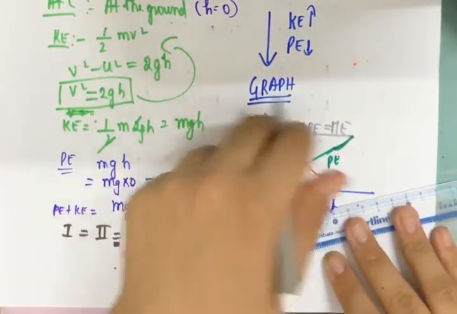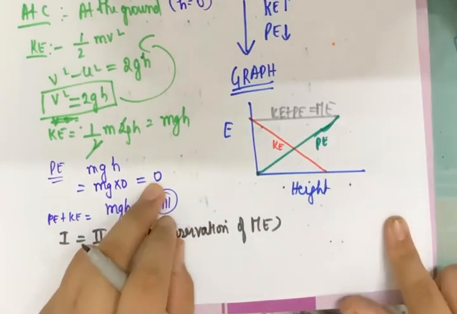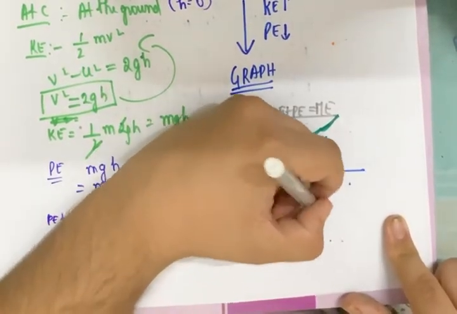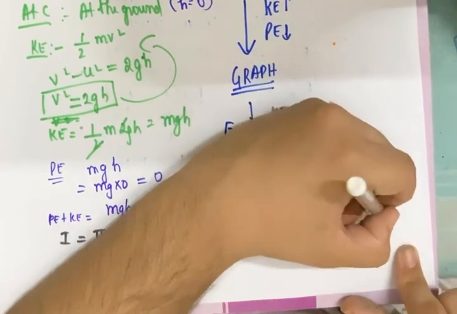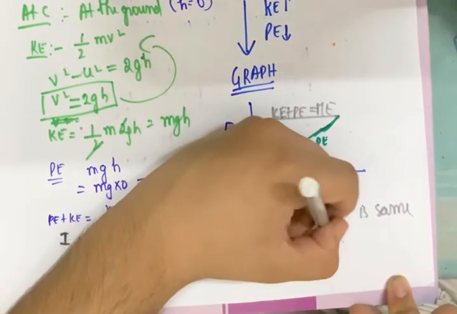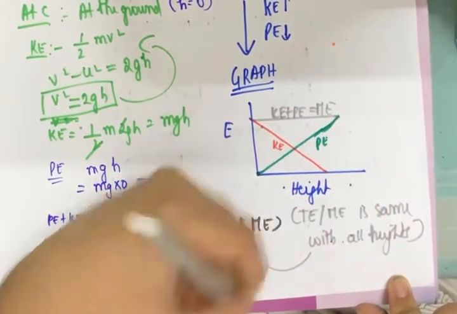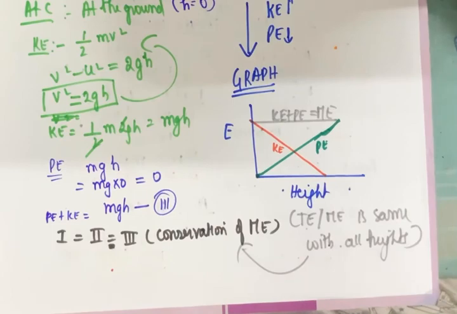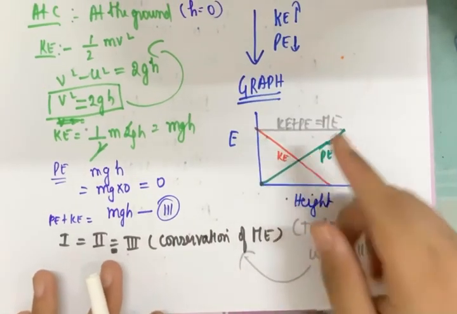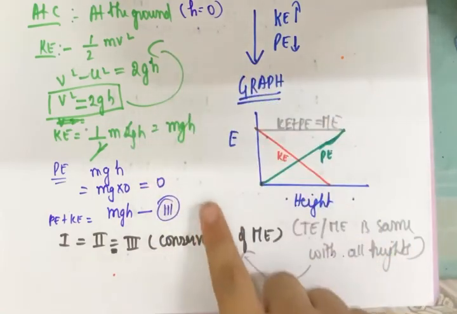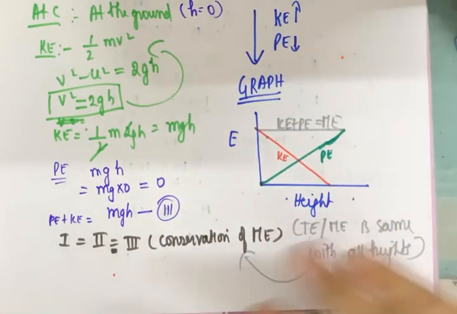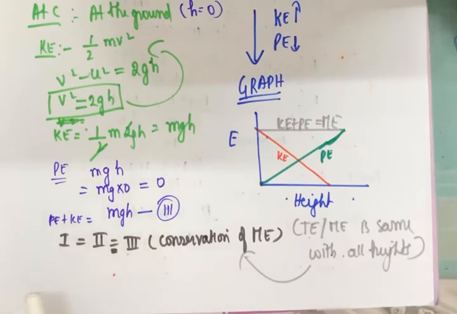And what am I getting? This graph is a straight line parallel to height axis, and this kind of a graph shows that total energy or mechanical energy is same with all heights. Means it does not depend on height, and which satisfies your principle of conservation of mechanical energy. Okay, kinetic and potential are changing with height, which is very evident from the trends which we have seen here and which we have seen in the graph. But the total is a constant, which shows that it is independent of height, and with all heights in the free fall, total energy, which is sum of kinetic and potential, is always same,